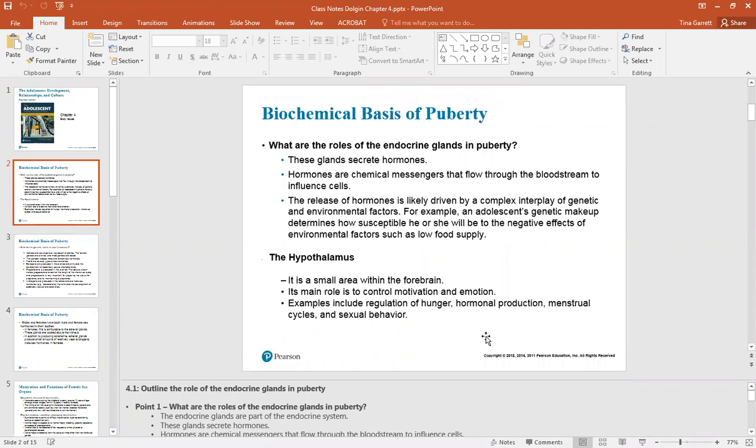The hypothalamus is a small area within the forebrain. Its main role is to control motivation and emotion. Examples include the regulation of hunger, hormonal production, menstrual cycles, and sexual behavior.